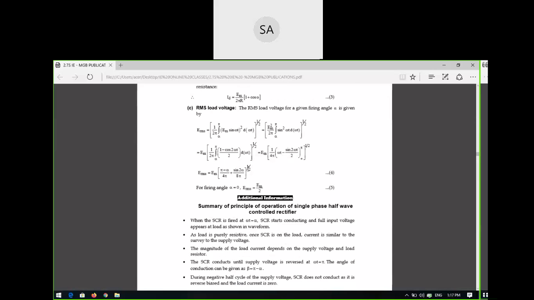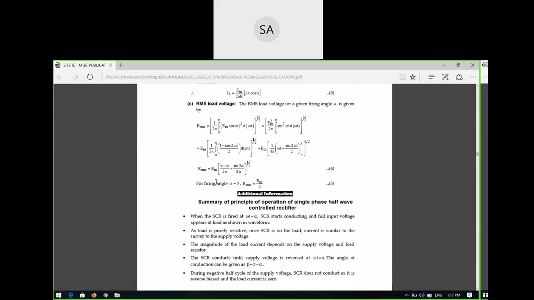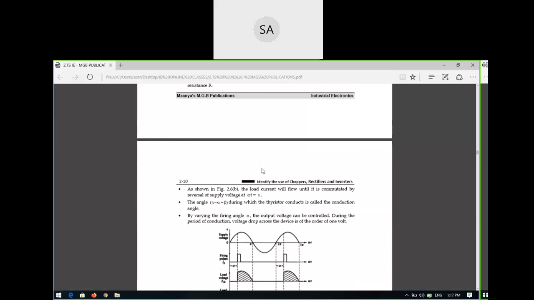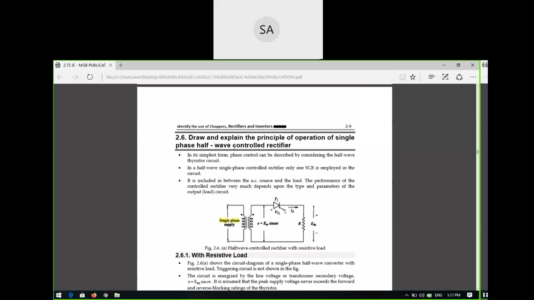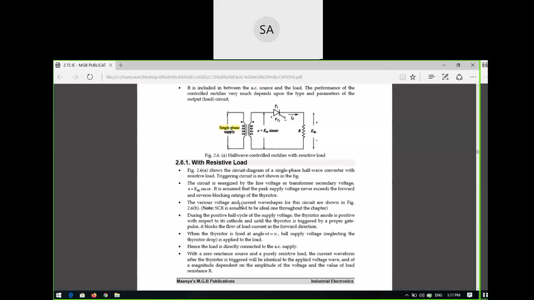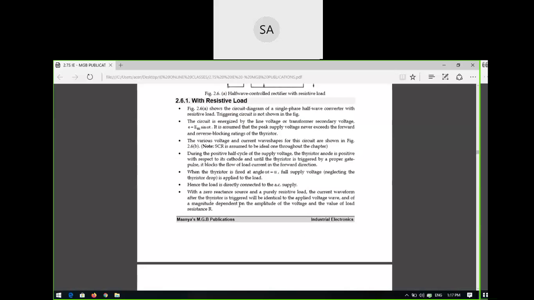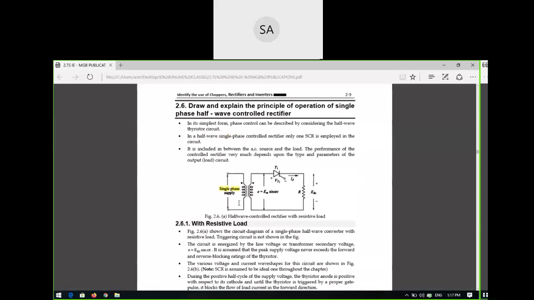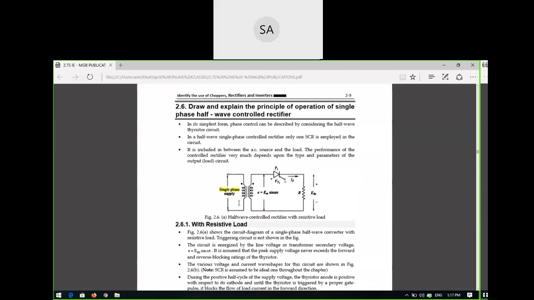For the RMS voltage, you also see for a half wave rectifier, what is the RMS value? Erms equals Em by 2, correct or not? This is for the single phase half wave controlled rectifier, because you are controlling the output voltage. The output voltage will be controlled, or the rectification process you are controlling. That is the reason it is a controlled rectifier. It is the same as your half wave rectifier using a diode, but the difference is that you are controlling the rectification process through some firing angle alpha.